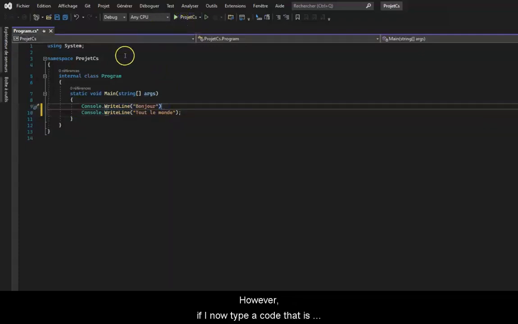However, if I now type a code that is not valid, what will happen? For example, let's say that I forgot to put a semicolon.